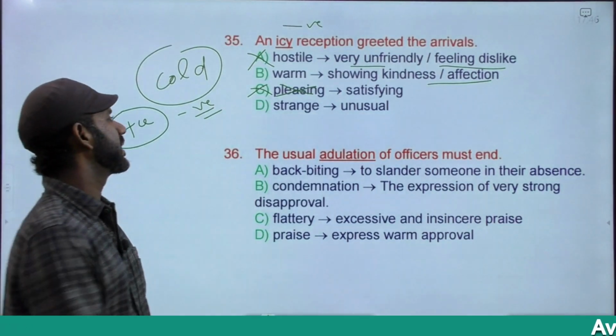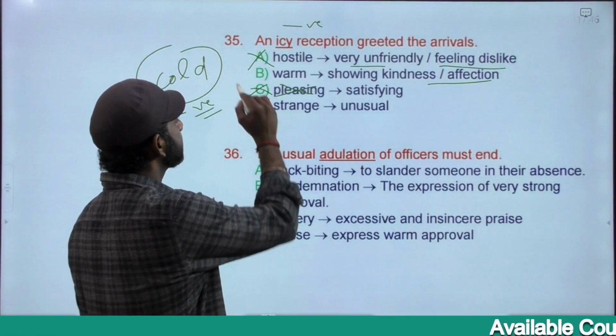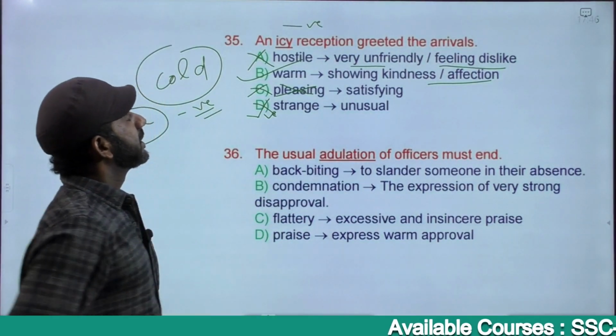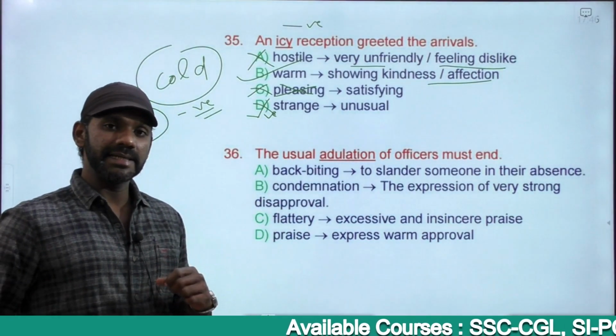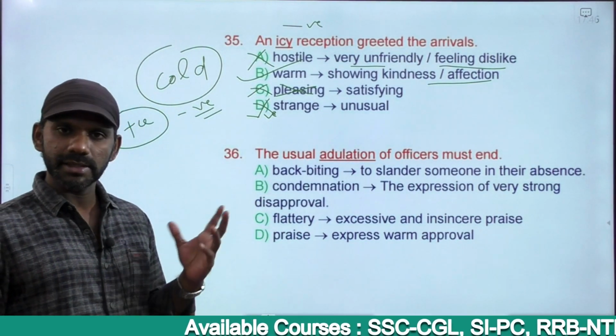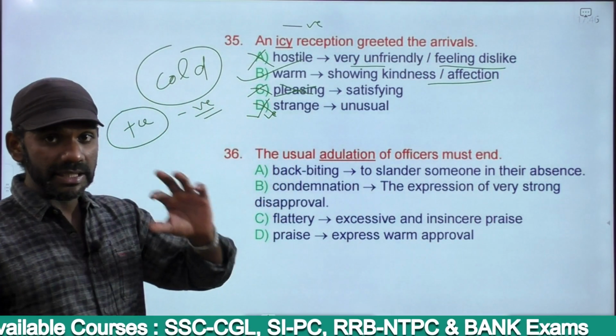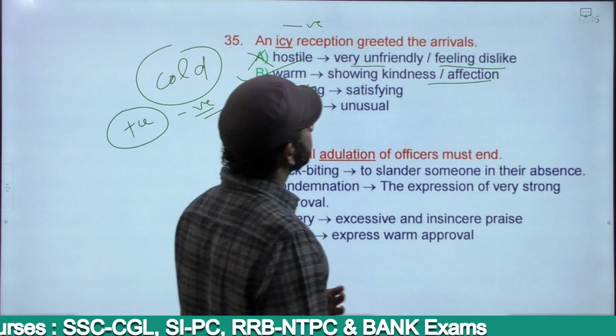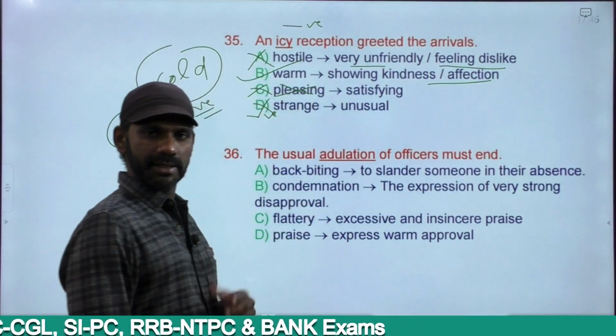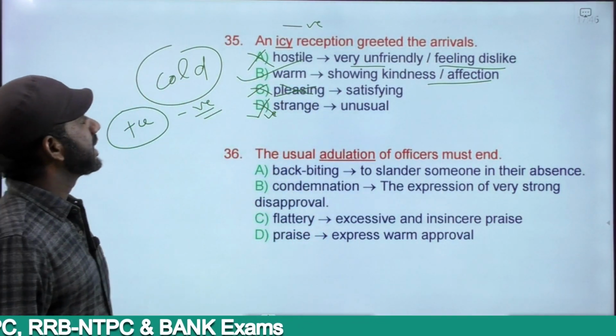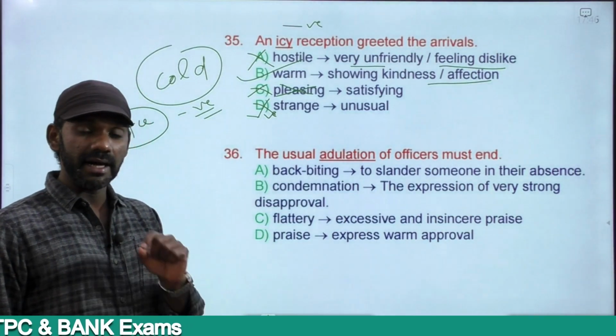Strange is unusual, in a way negative, eliminated. The answer must be B. Now if I replace the word icy with warm in this context, the sentence makes sense. A warm instead of an, it must be a. A warm reception greeted the arrivals. Makes sense. Positively charged.